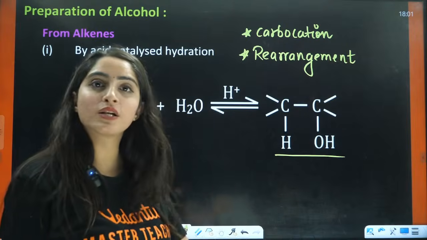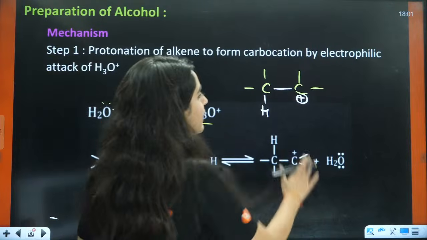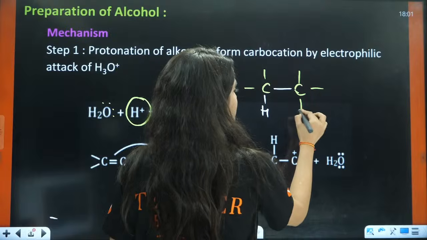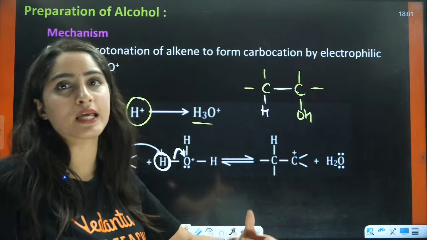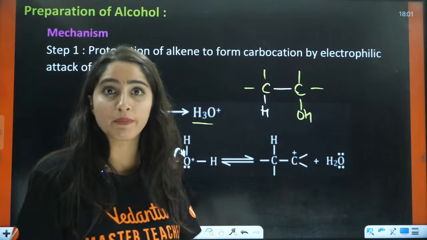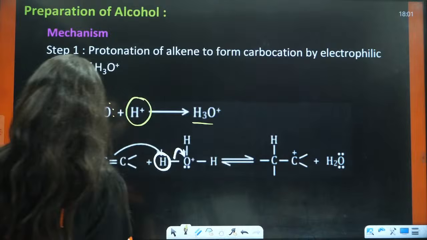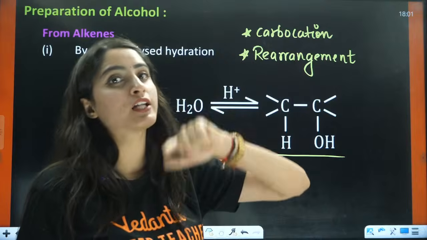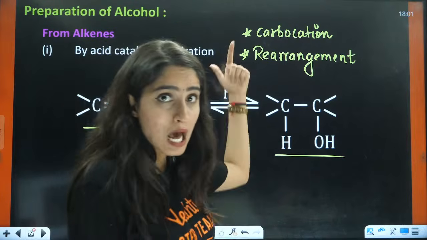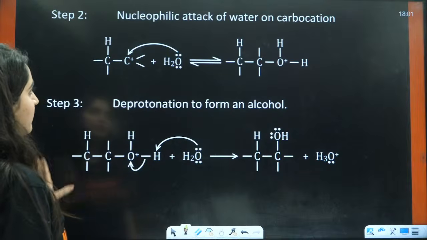Then it's not like you will just add OH negative, okay, this is a carbocation, let's add OH negative. No, firstly you have to do the rearrangement, then you will see what is the alcohol that will be formed here, right? So the two important things here are that firstly you will form the carbocation, after that there will be rearrangement. Firstly carbocation, then rearrangement, right? Okay, then that will be the answer, right?